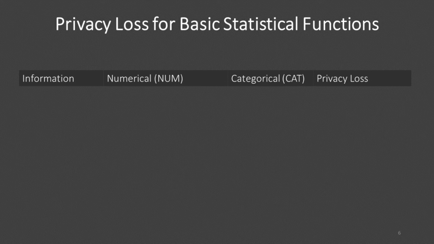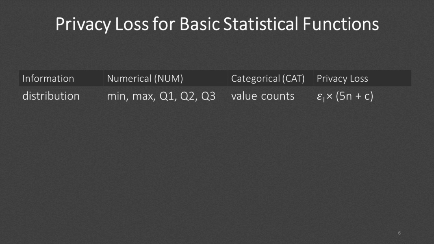The first information we're interested in is the distribution. For numerical variables, the range and quantiles provide information about the validity of the data. For categorical variables, the distribution is given by the number of observations of each variable value. The privacy loss increases by the budget per query 5 times because of the minimum, maximum, and quantiles for the number of numerical variables and 1 time for the categorical variables.